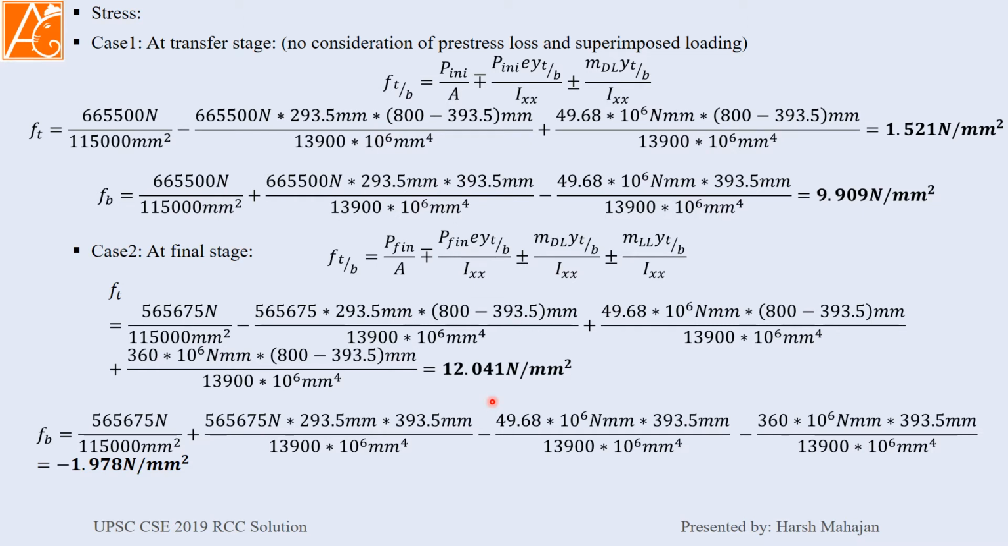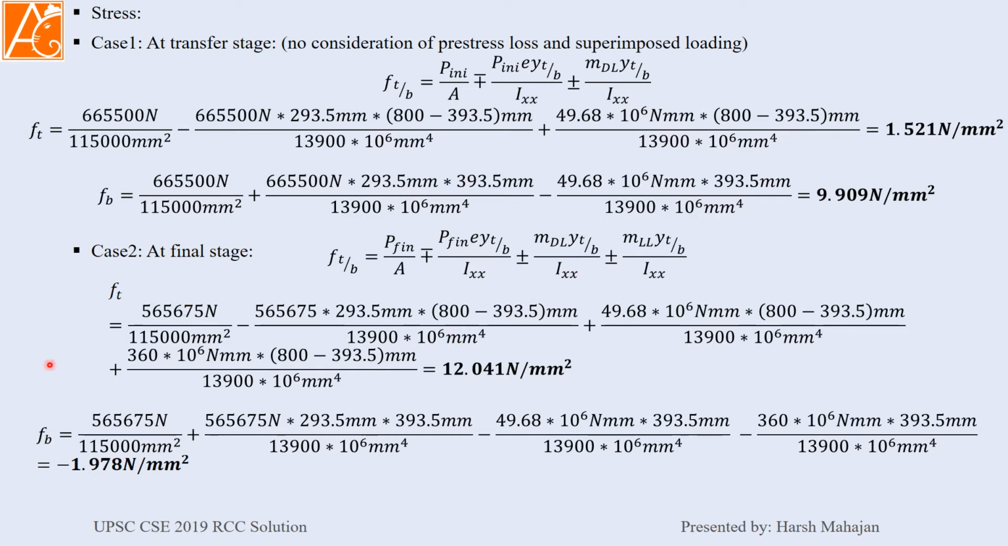12.041 Newton per mm square is your stress at the top fiber in the final stage, and at the bottom the sign changes and it will be minus 1.978 Newton per mm square. One thing we should note here: positive means compression. We have decided that positive means compression. So if the value is coming positive, that means it is a compressive stress.